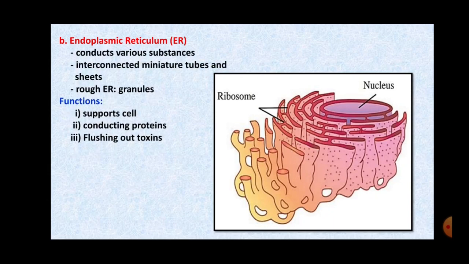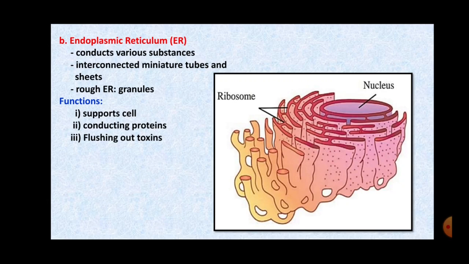Then what are the functions? Very important functions are performed by the endoplasmic reticulum. First is, it forms the framework that supports the cell. Second one is, it conducts proteins from one place to another with the help of these interconnected tubules.